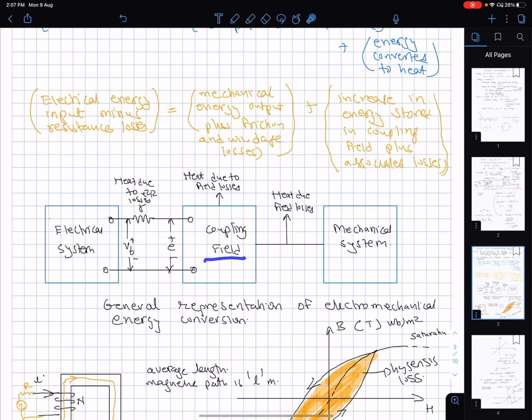Then we actually come to the coupling medium, which is the magnetic medium.